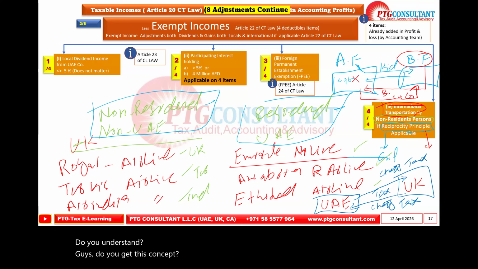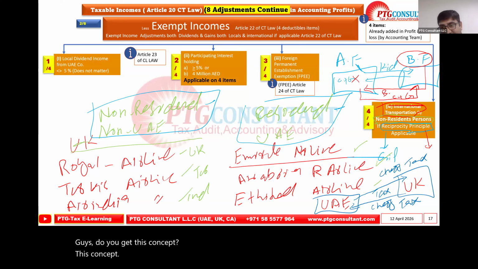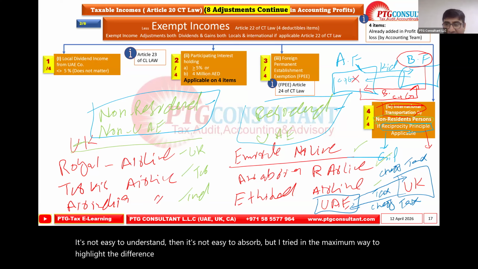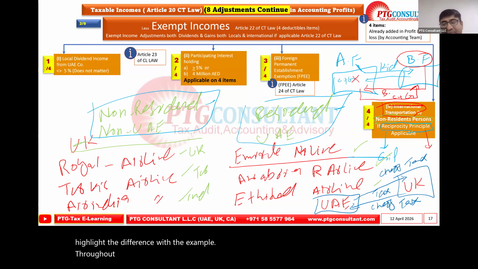Yes, yes, we got that. This concept, if we catch these 3 or 4 points, this concept is fine. It's not easy to understand, it's not easy to absorb, but I tried in the maximum way to highlight the difference with the example throughout the session, and still maybe now many people do not understand this concept.